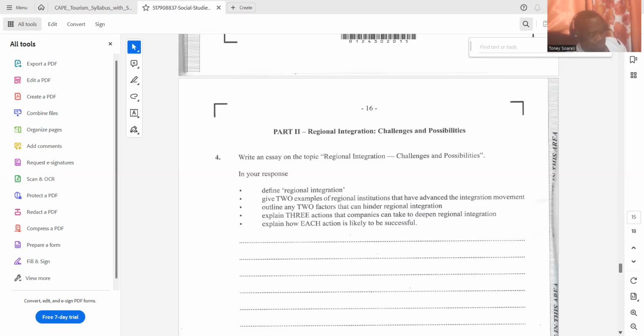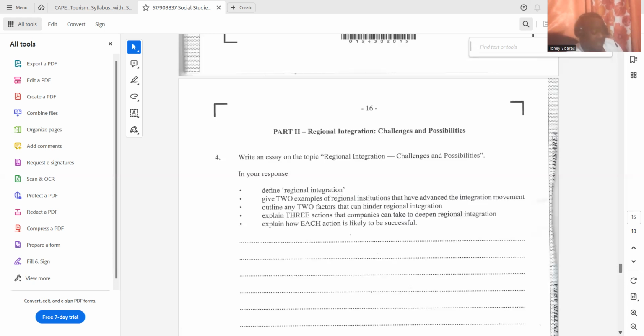I want you to think of some regional institutions that have advanced the integration movement. All right. So first, we have the University of the West Indies. Thank you for that answer, because we know that UWI is not only in one Caribbean island, so I think there are campuses in 3 Caribbean islands or Caribbean countries. But so that has advanced integration through education.